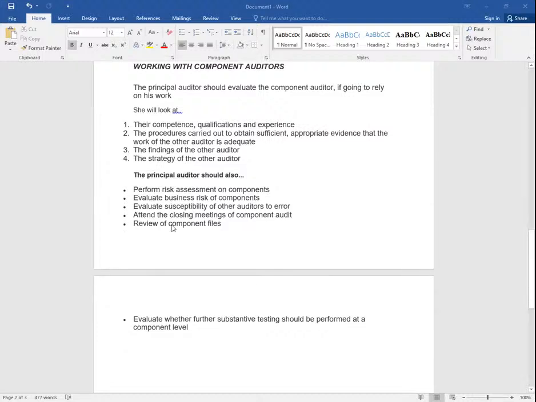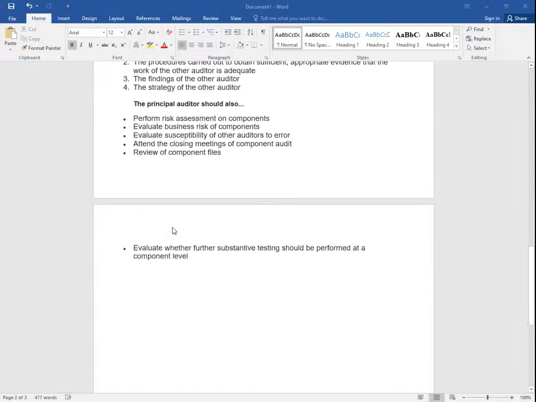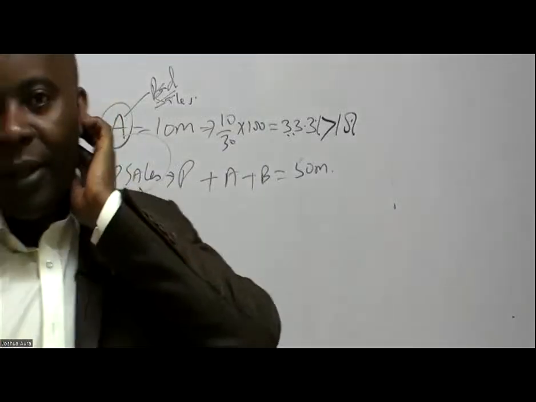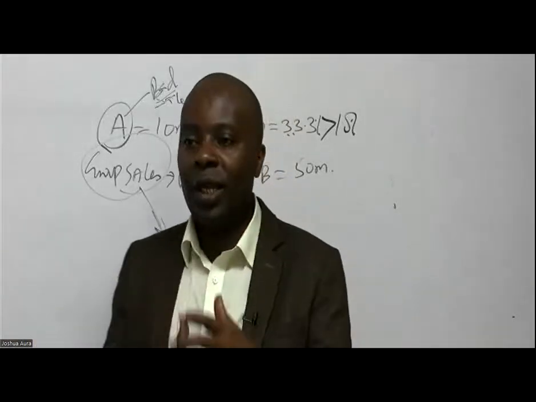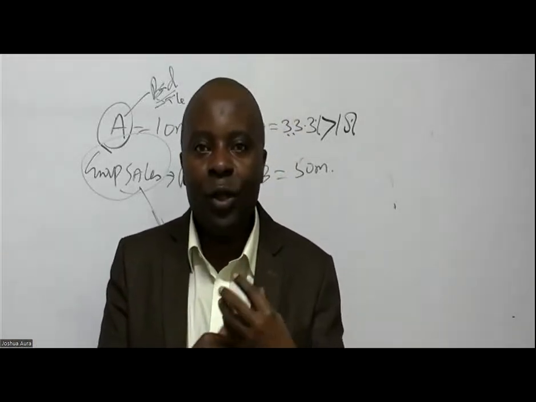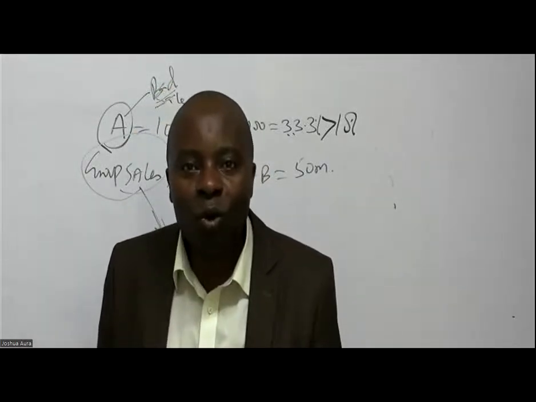Great. Now, ladies and gentlemen, we are told here: review of component files. It's very important that you get to see their working papers. Evaluate whether further substantive testing should be performed at component level. Remember, as a principal auditor, if you are reviewing the working papers of the component auditor and you realize that there are gaps, this is your group.